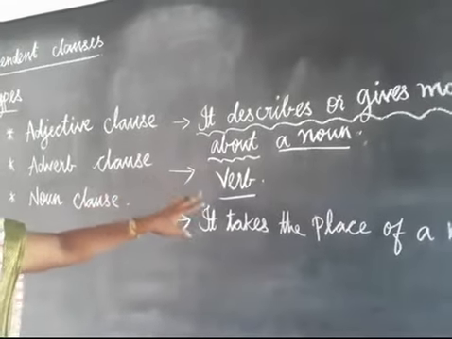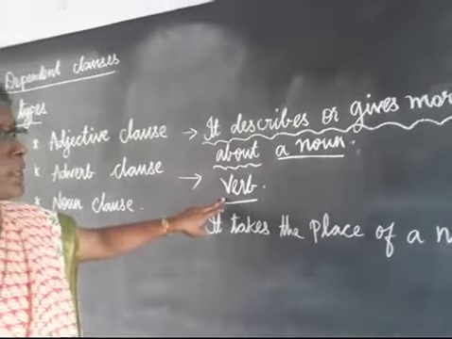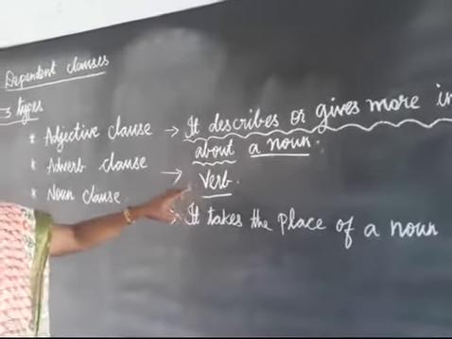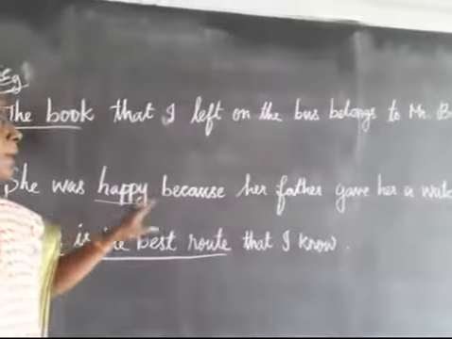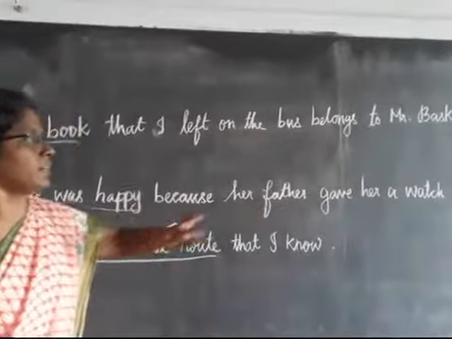Okay, here also adverb class: it describes or gives more information about the verb. Okay, for example, she was happy because her father gave her a watch.